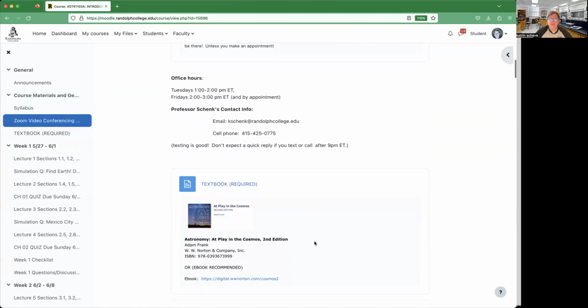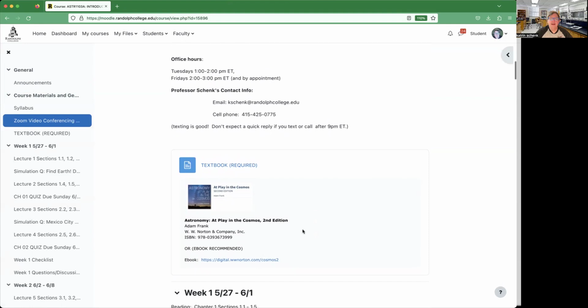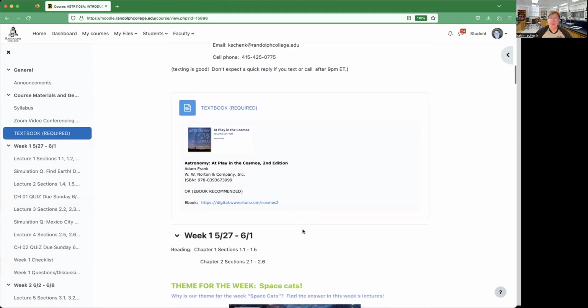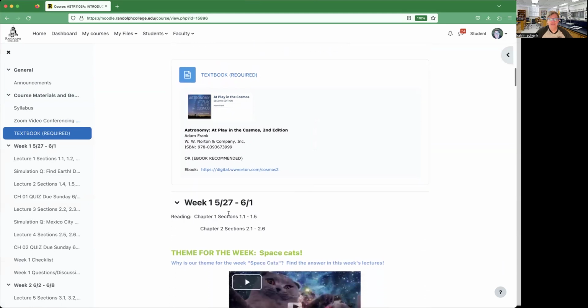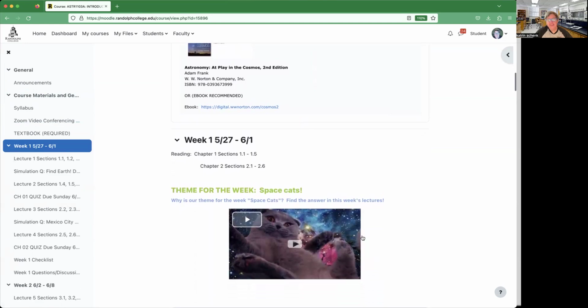Okay. So there is a required textbook and it's an ebook. When you click on this, you can go and either rent or buy that ebook for the time you need it. And here's how the course is organized. It's organized by week. We have 5 weeks. First you'll have some readings. We usually have a theme, which is kind of fun. The first theme is space cats.